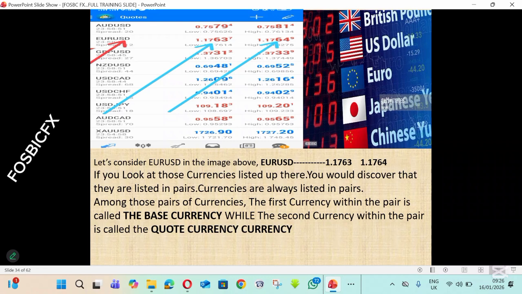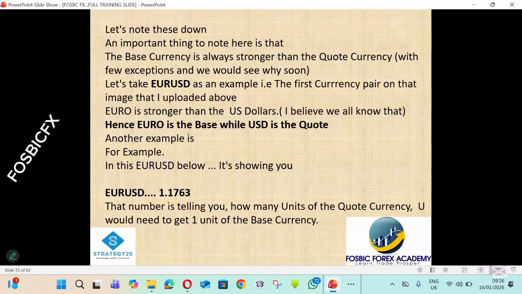For instance, AUD USD, the first currency there is AUD, which is the base. The second is USD, which is the quote. The second one, Euro USD, Euro is the base, USD is the quote. The third one, GBP USD, GBP is the base, USD is the quote. So the first currency in a pair is called the base. The second one is called the quote. Another name for the quote is what? Counter currency. So you can say base currency and counter currency, or you can simply say base currency and quote currency.